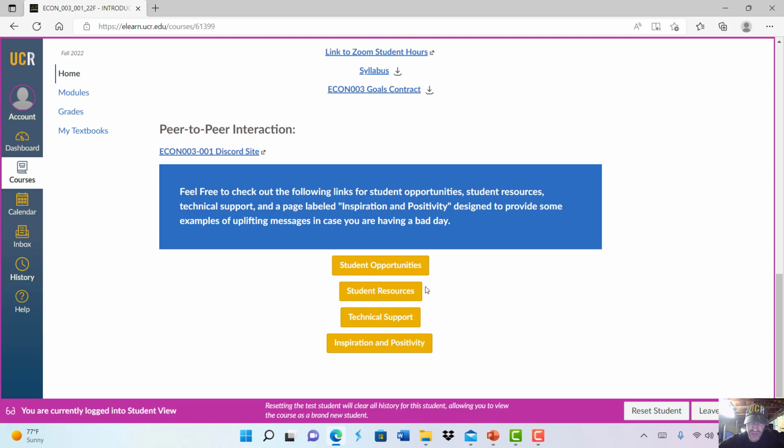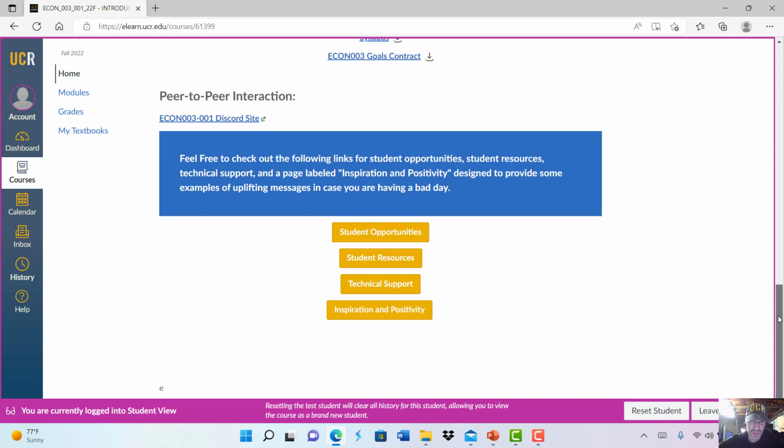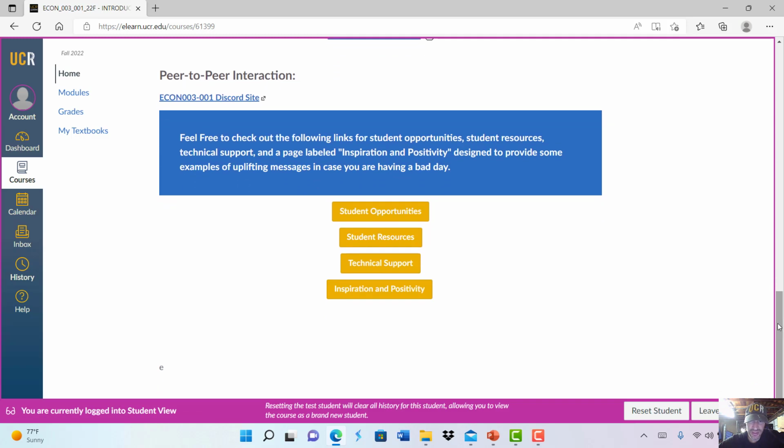Student resources involves things like psychological counseling for those who might be suffering from some mental health issues throughout the quarter. Technical support is for anybody who's suffering from any kind of IT issues with regards to Canvas or just anything at UCR in general.